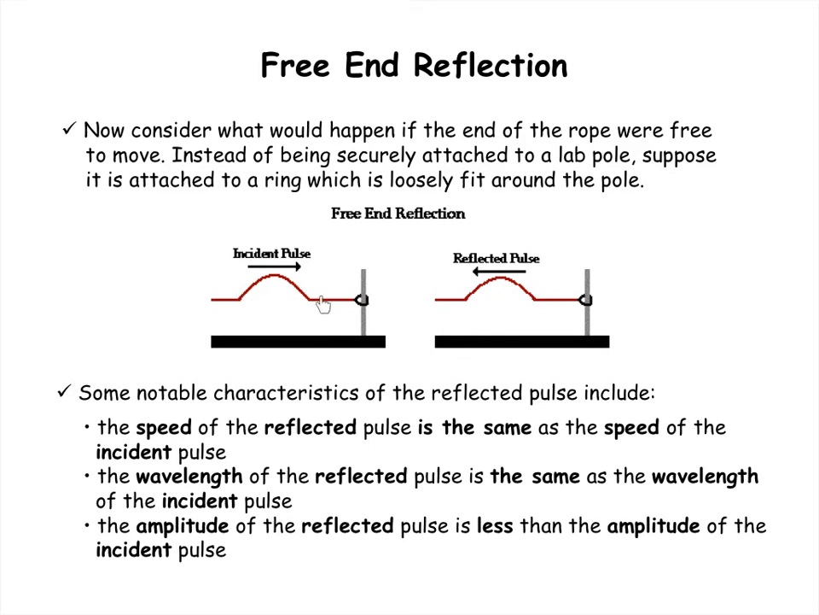If you start with a crest, the reflected pulse is going to be a crest. Now, speed, frequency, and wavelength of the reflected pulse are all equal to that of the incident pulse. And again, the reflected pulse will come back usually at a lower amplitude because there is a little bit of energy absorption that happens at the boundary. At the base of this slide, you'll see a hyperlink to a YouTube video which shows some great demonstrations of fixed end and free end reflection.